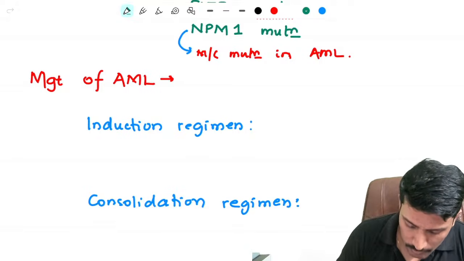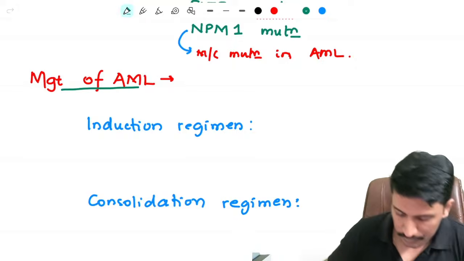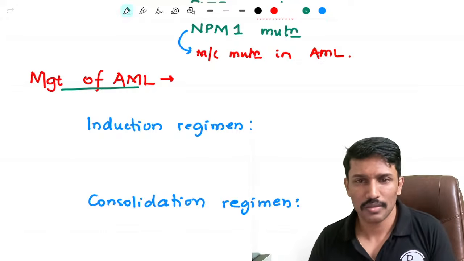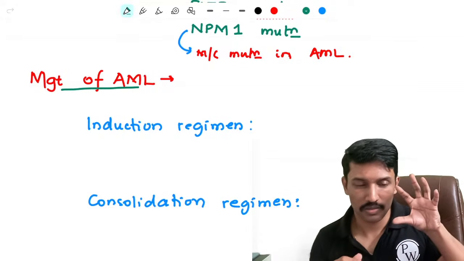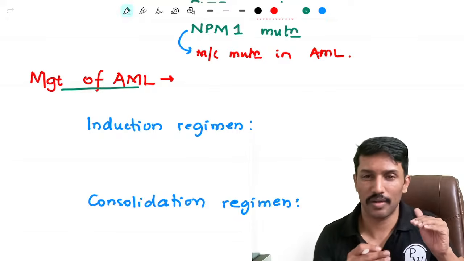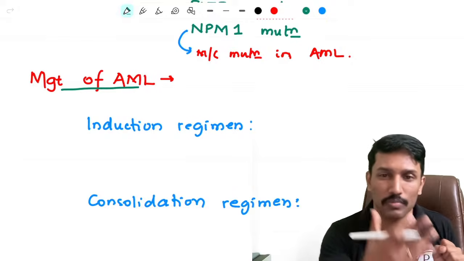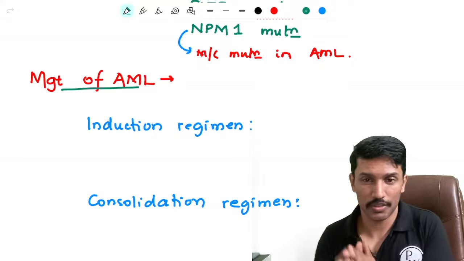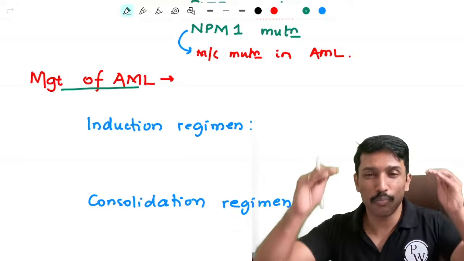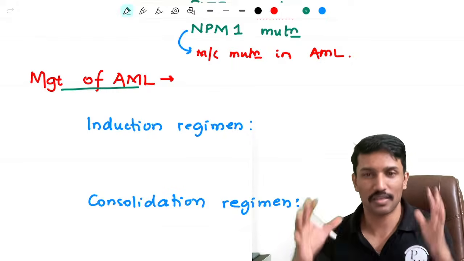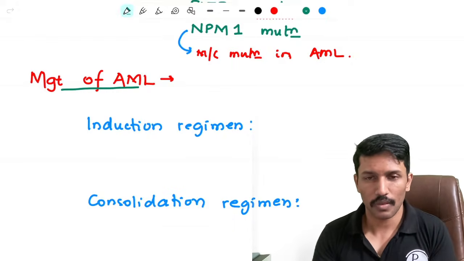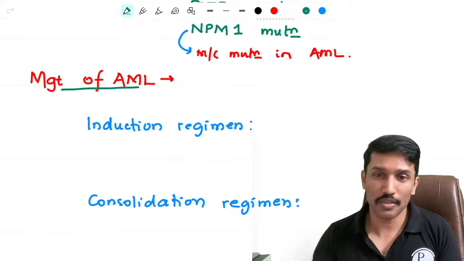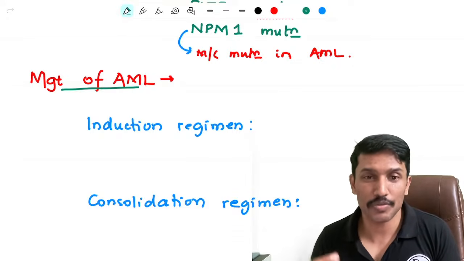Okay. Now, when it comes to the management of AML, it's an acute hematological malignancy. So first thing is all these myeloblasts which are taking up the space in the marrow and stopping the other marrow cell lines from growing, and then they're infiltrating the tissues and causing the tissue damage. The first thing is I have to bring down the number of blasts that are there in the body right now so that all these complications come down. And after that, the relapse rate is very high. So I need to make sure that the relapse does not happen.